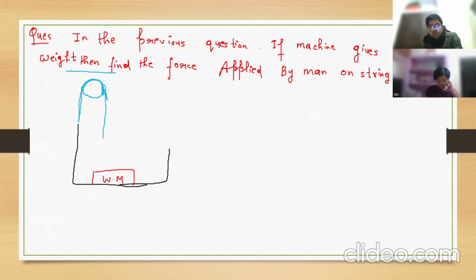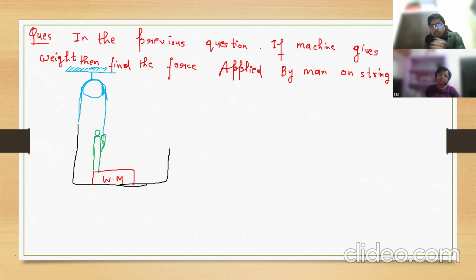Here it is fixed. Here the man is standing. And with the help of his hand, he is going to tighten this. Now what are they actually asking? Tension, simply. Clear? Do you know?